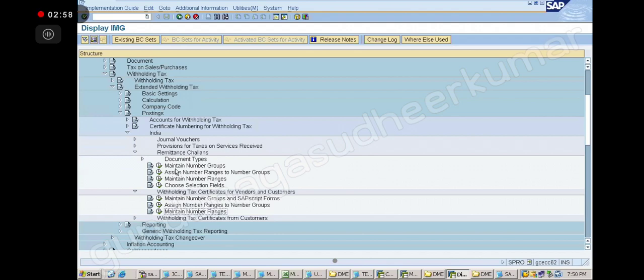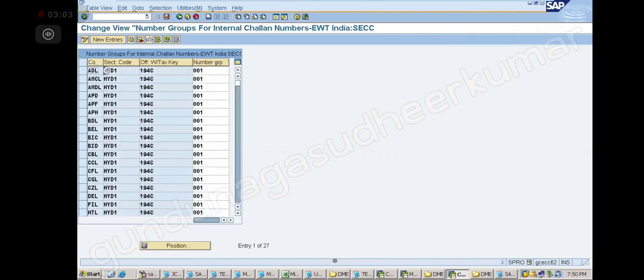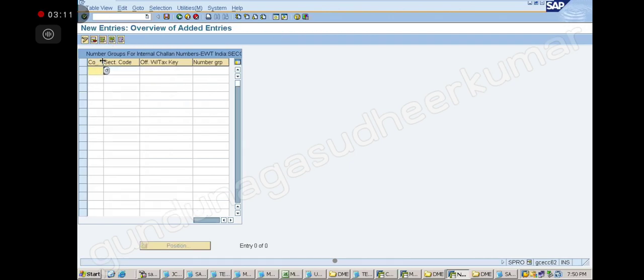So now, step number 21. Maintain number groups. Okay, click on this. Now number groups for internal challan numbers. Click on the new entries. Now what is my company code? TEEE, correct? Now section code is 194, correct. Now tax key 194, correct. Number group, I am giving a group name as 001. So what is this? This is a combination. I am creating a combination like this.